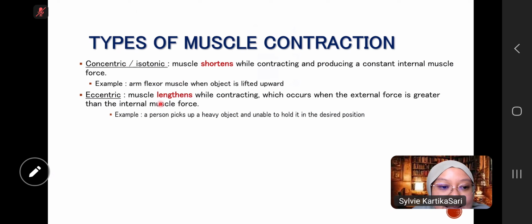Then the eccentric muscle contraction: the muscle lengthens while contracting, which occurs when the external force is greater than the internal muscle force. For example, a person picks up a heavy object and is unable to hold it in the desired position. It makes our muscle lengthen.